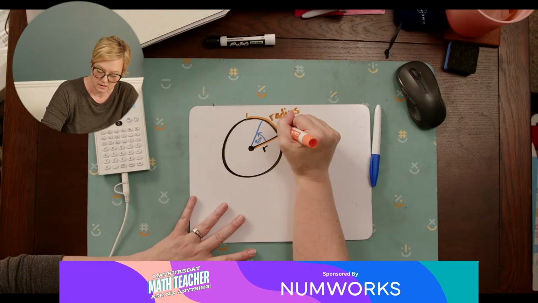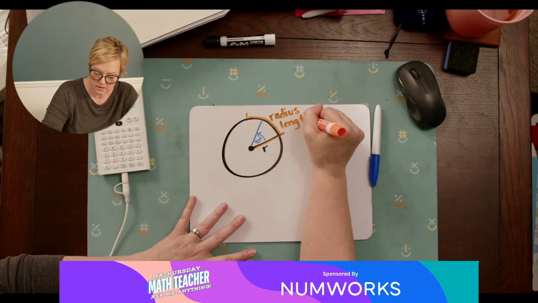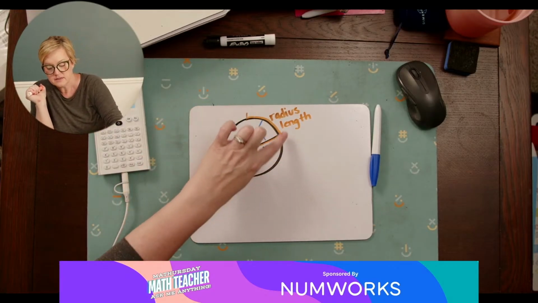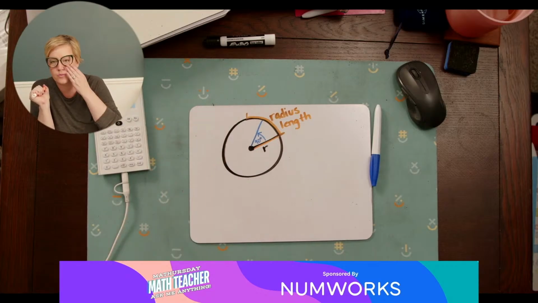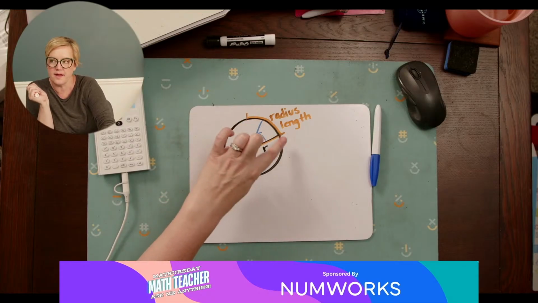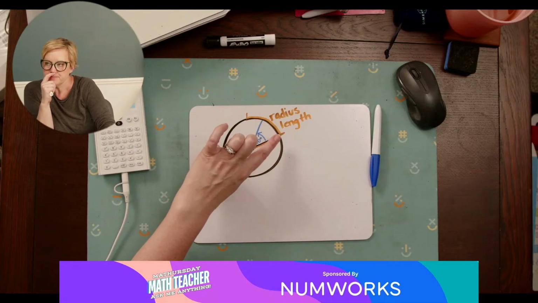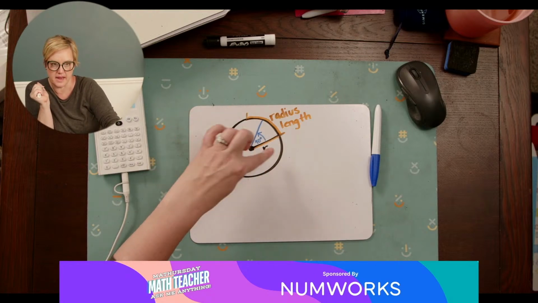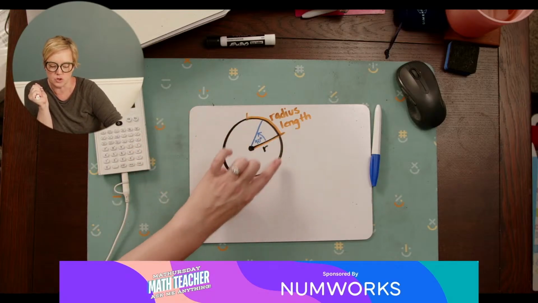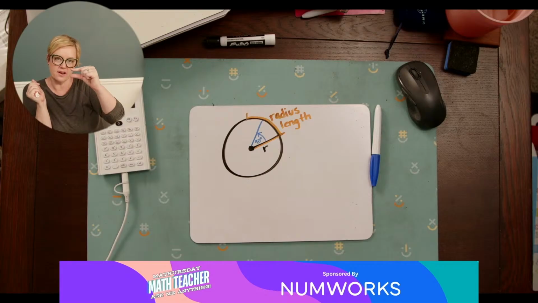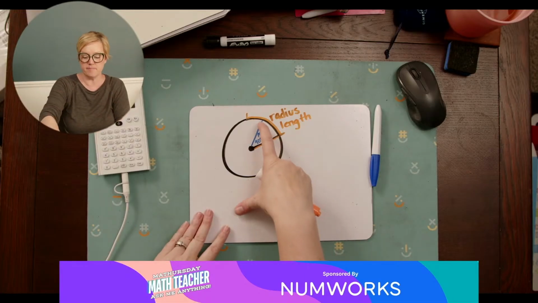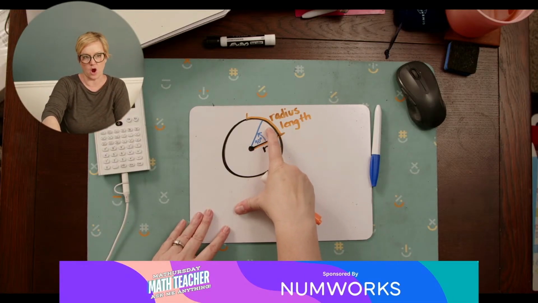A radian is like measuring part of the distance around the circle. Degrees look at the opening between the two legs of the angle, while radians measure this distance along the arc.